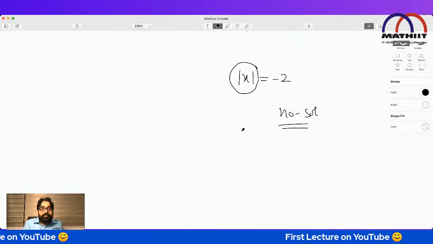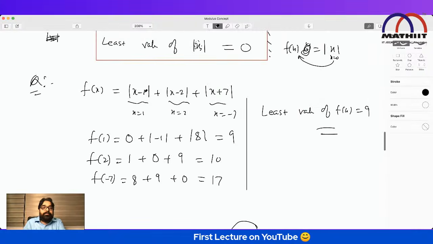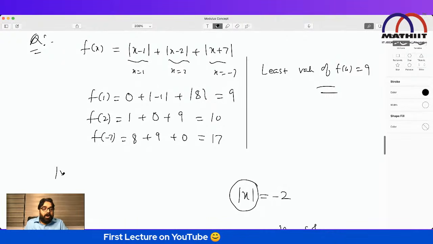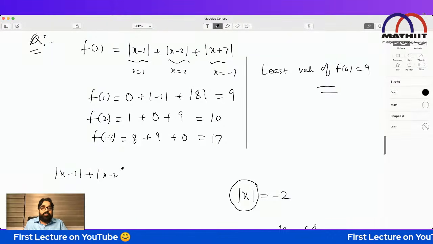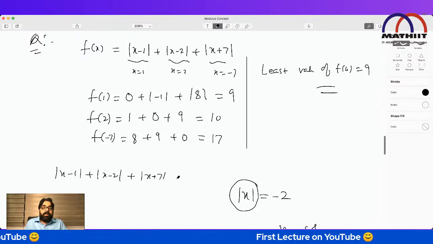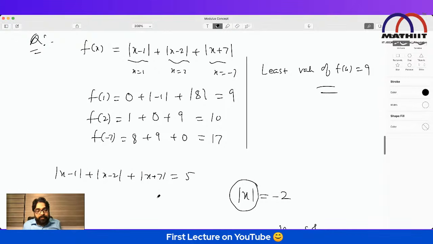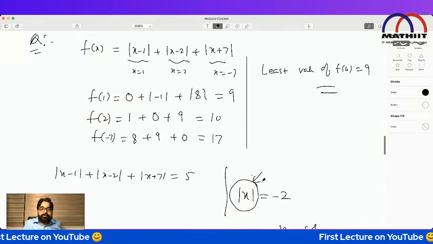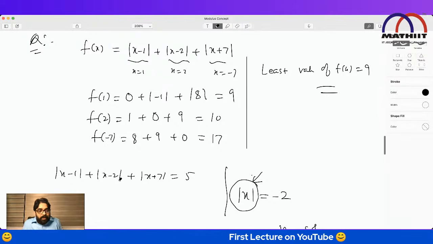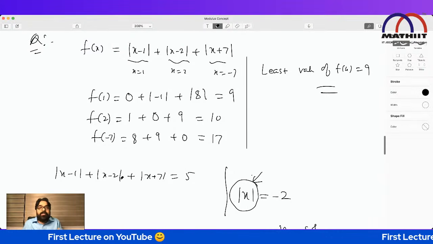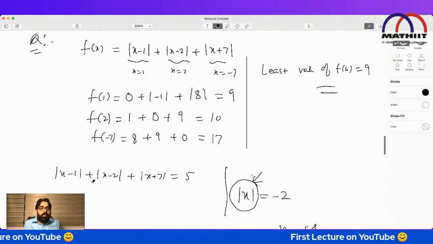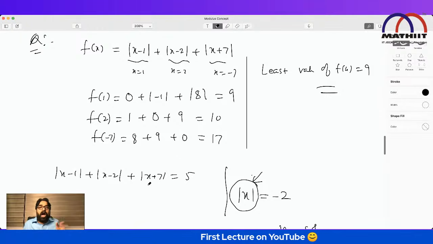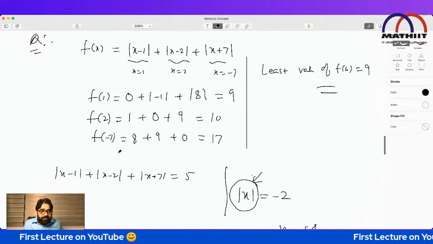Here, very happy. But the moment I change the question, suppose I make this one: |x - 1| + |x - 2| + |x + 7| equal to, suppose, 5. Solve this equation. Then also you have to say it as fast as you are telling here. You will say this is the least value. See, here I took time just to explain how to get the least value. Very simple. When this is 0, when this is 0, when this is 0, put all three values and see what the least value is. That is the least value. So the least value is 9.